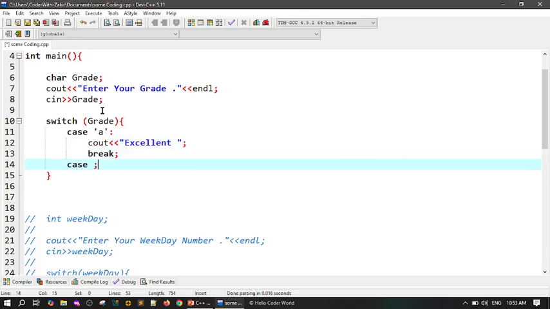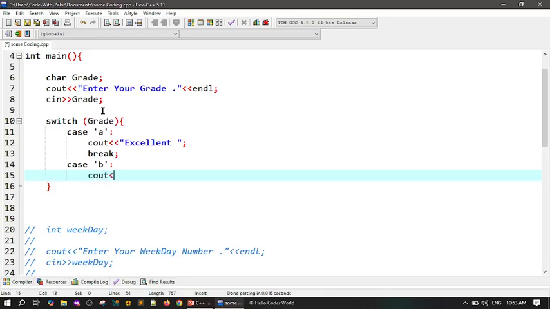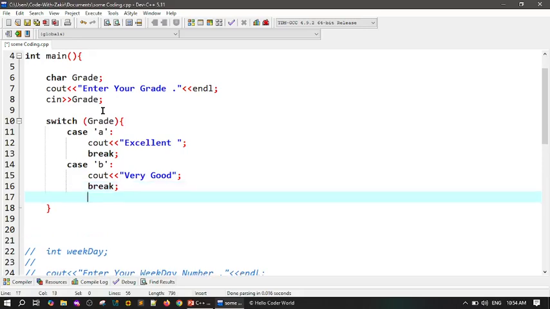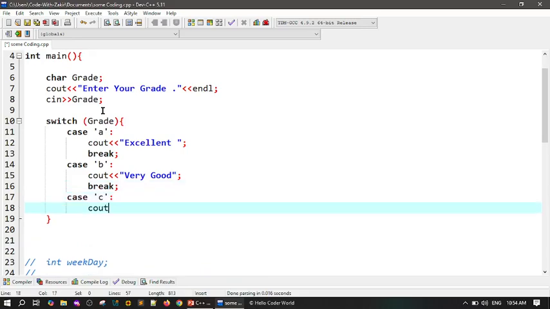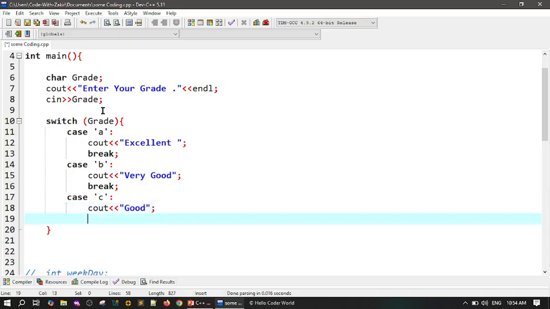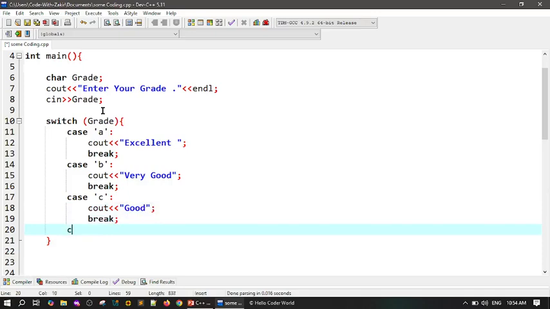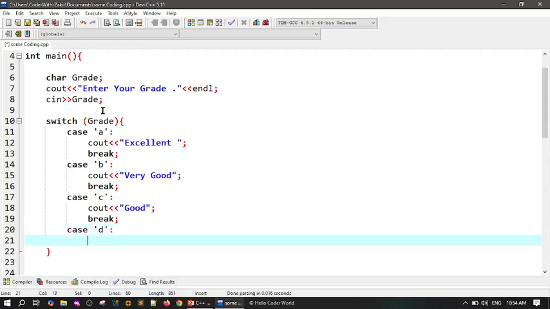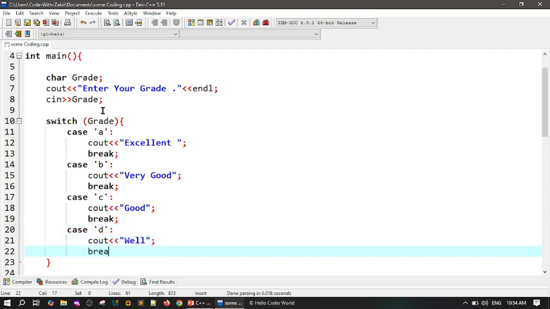Case number 2: if it becomes 'B', colon, not semicolon, after that cout very good, and after that break. Case number 3: if it becomes 'C', cout just good, and break. Case number 4: if it becomes 'D', cout well, after that break.